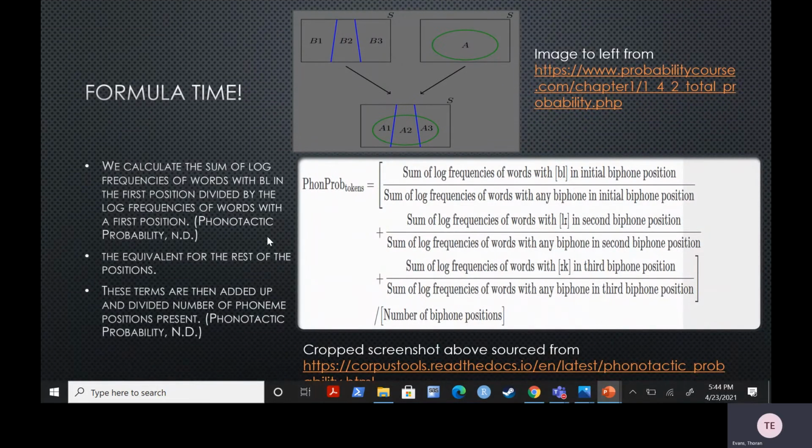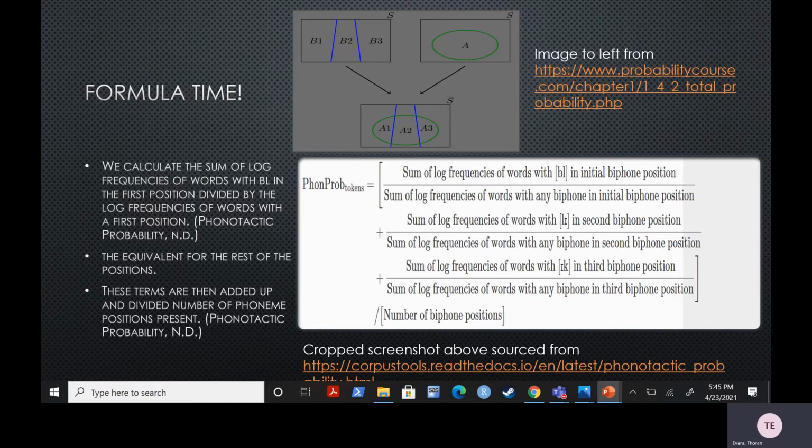The actual formula to calculate phonotactic probabilities looks really big and scary, but I think it's helpful to consider our old friend, the Bayes theorem. In Bayes' theorem, an event A, right over here, is subdivided across some other events. And then what Bayes' theorem does is compute the ratio of a specific section of this event A to all other events that also coincide with the said event A. And although the analogy is not perfect, the idea of comparing a smaller event to a larger one that encompasses it comes into play here.